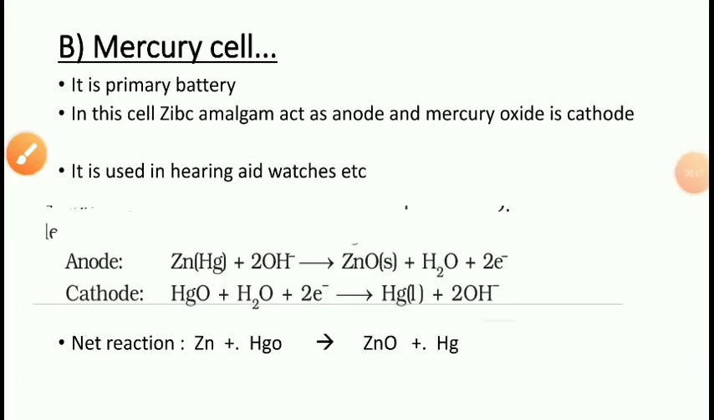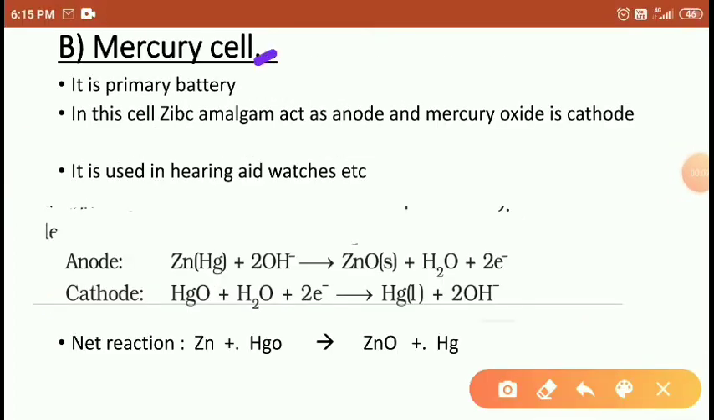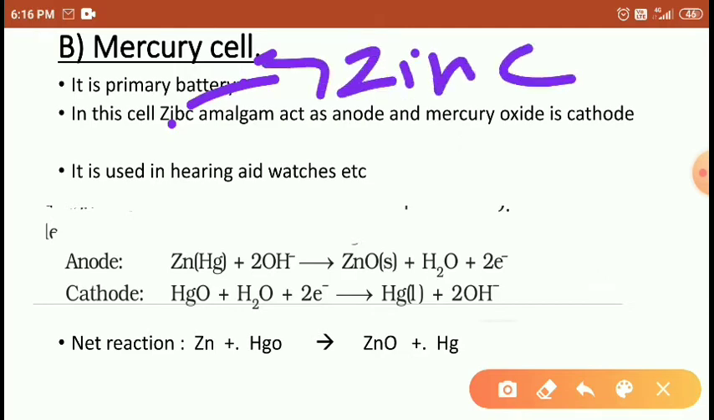The second is the mercury cell, which is a primary battery. This is a zinc, students, I am making a correction here. Zinc amalgam acts as the anode and mercury oxide is the cathode. It is used in hearing aids, that is the headphones, and watches, etc.